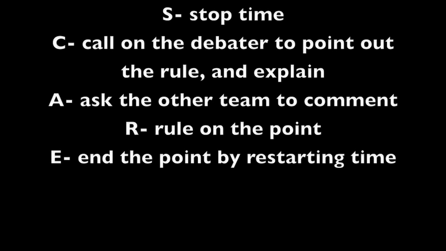Now we will talk about rule violations. As a judge, you should not let rule violations scare you. When a debater calls point of order, stop time, call on the debater to point out the rule they feel has been broken and why, ask the other team for a comment if you deem necessary, rule on the point and state either if it was well taken, as in they should stop breaking the rule, not well taken if you feel no rule has been broken, or taken under advisement, as in let me think about it. And the last thing you should do is end the point by restarting time.